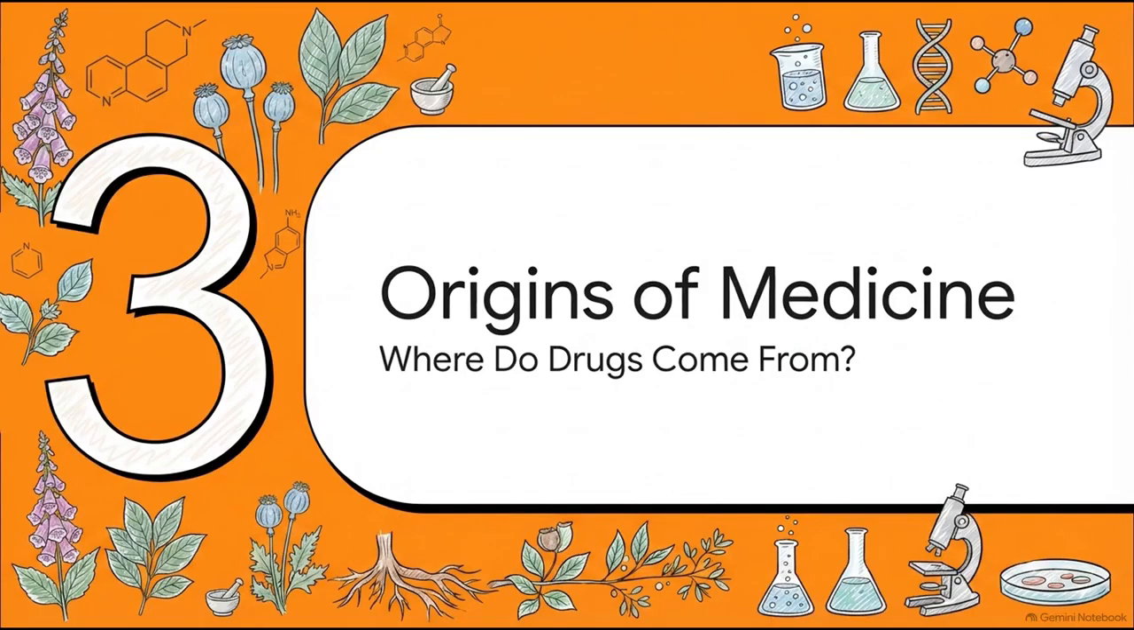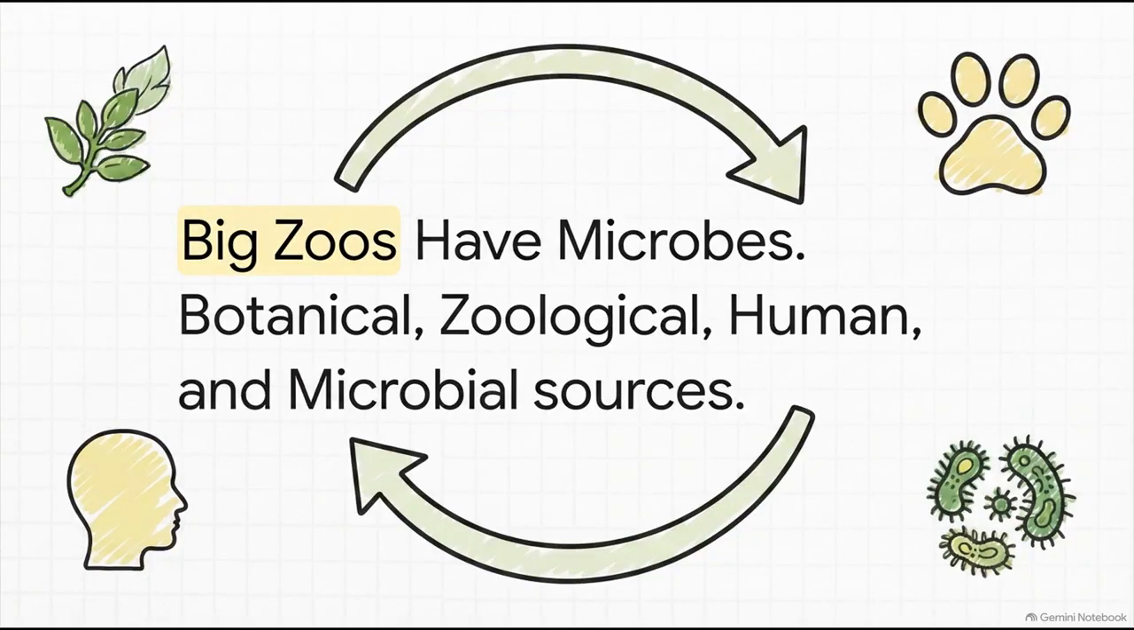All right, my brilliant students, you've got the vocabulary down. Now let's jump into section 3 and discover where these drugs actually come from in the real world. Long before modern chemistry, nature was our only pharmacy. The natural biological sources of drugs fall into 4 main categories. To remember them, just think big zoos have microbes.